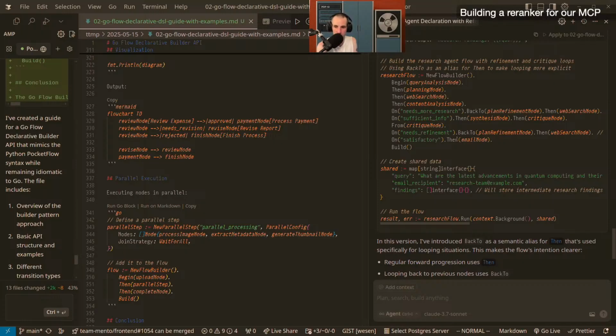Begin is where the flow starts, so it does make sense to have it as a word. So yeah, I really like this API. I think this is as elegant as we can get in Go compared to the Python. And compared to the Python, which has minus and bigger-than signs, this one has real words in it, right? So beginning from the query analysis node, we then go to planning, and then we go to web search, and then content analysis. But when content analysis says needs more research, we go back to the plan refinement node and then do a web search.